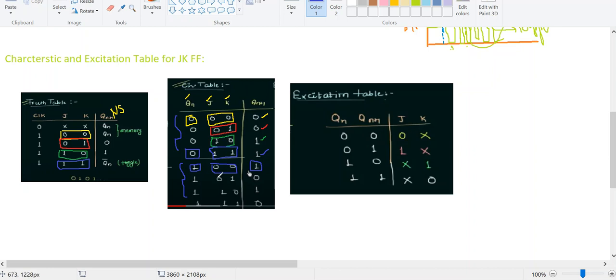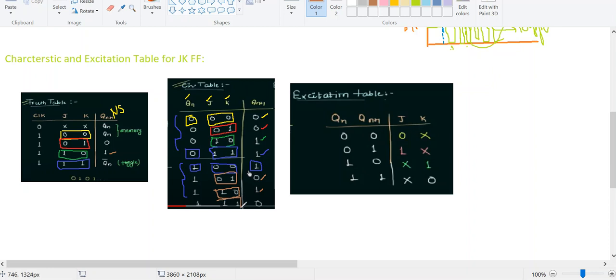1 is my output. And in the next case, the 0 1 condition, I am getting my output as 0. So I can have my output directly as 0. And in the 1 0 condition from the truth table, my output is 1. Therefore I can have my output as 1.